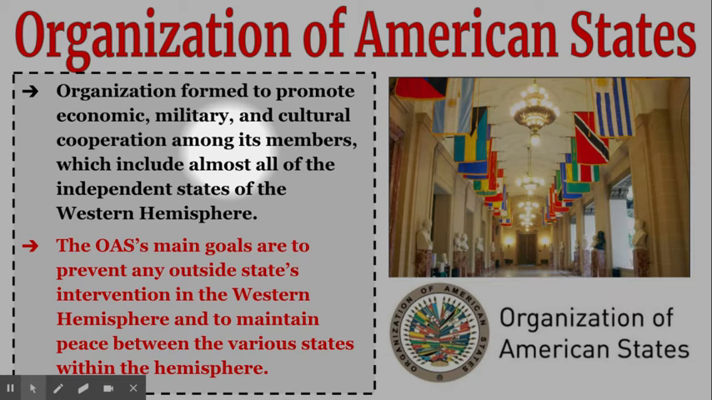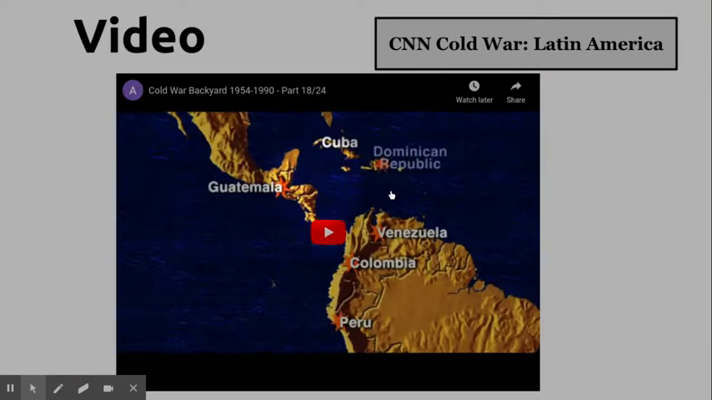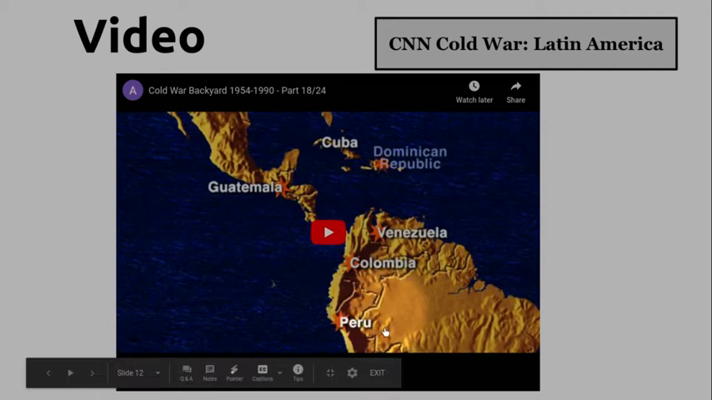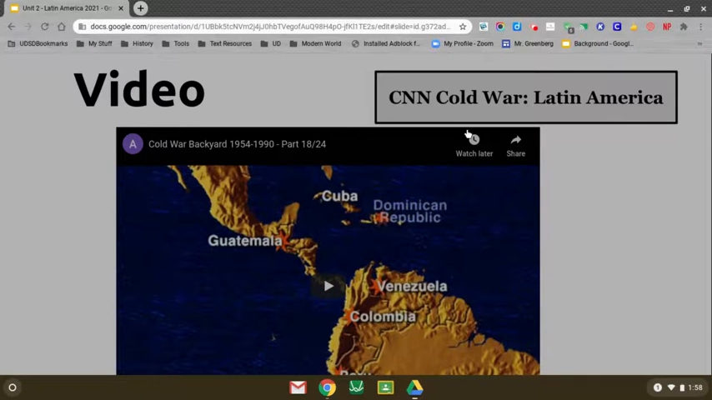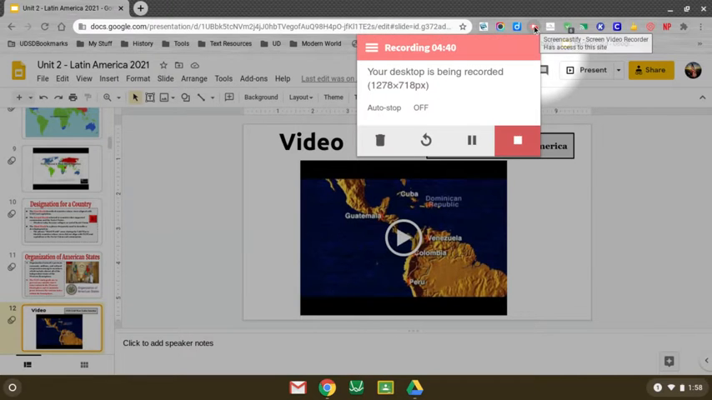So we're going to keep an eye on the organization. In general, this organization is still around today. The focus obviously isn't communism. It's more economic development and fighting poverty in Latin America. This is kind of a brief overview. There is a nice video here, Cold War backyard, 1954, backyard because it's in the United States' backyard. Just a little overview, and that will be it for Section 1 of Unit 2.